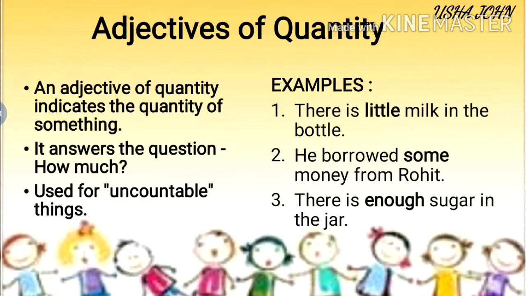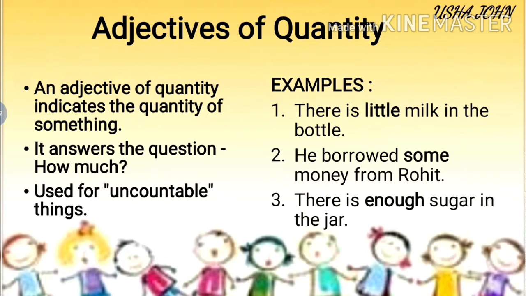Let's see the examples. There is little milk in the bottle. How much milk in the bottle? Little milk. He borrowed some money from Rohit. There is enough sugar in the jar. How much sugar in the jar?